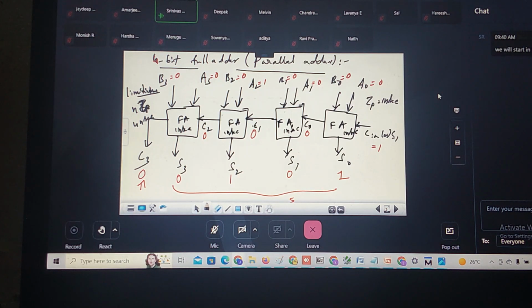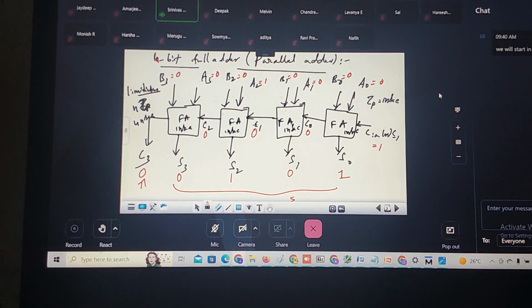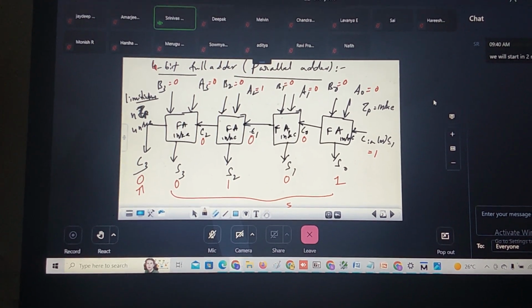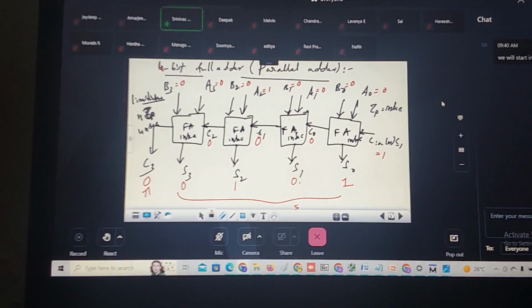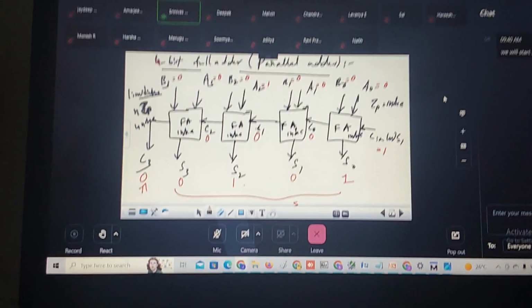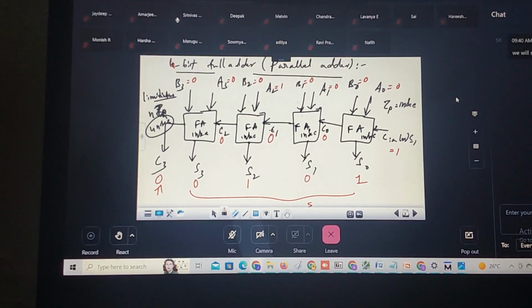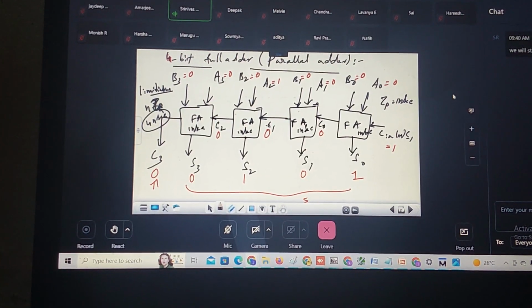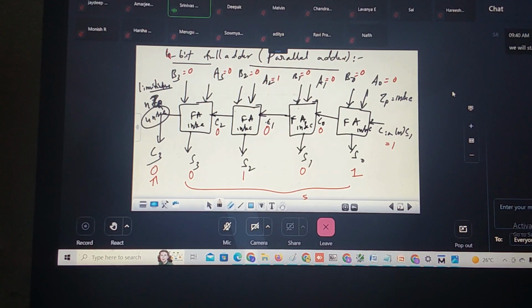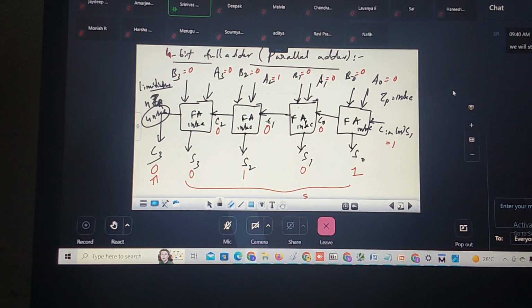If I am compromising on delay, I can go with the parallel adder. But if I don't want to compromise on delay, I need a high-speed circuit, then what do we need to do? We need to invent for high speed. The 4-bit parallel operation should work in less than this many nanoseconds. So that is better than this. This is how invention keeps going on. In digital circuits, we have started addressing the delay and the area. So that invention keeps going on.